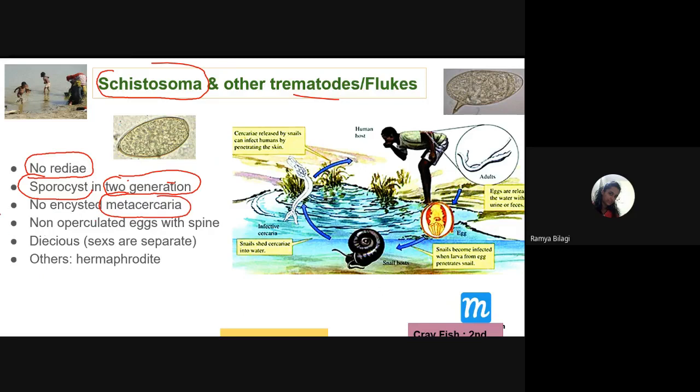And very important in the schistosomes or blood flukes, the eggs are non-operculated, and the eggs have got what? Spines. Can you all see the picture over here, students? The eggs are non-operculated and they have a spine. And very important, sexes are separate, that is dioecious, whereas other trematodes are hermaphrodites. Next.